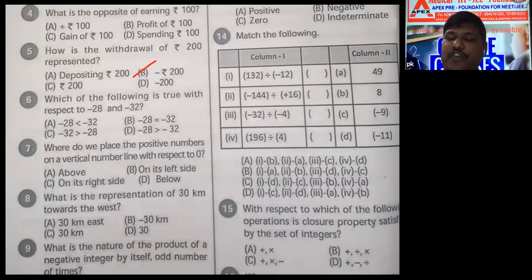Forget about the first 4 questions. Withdrawal means we are taking money from the account, so it is minus 200. Yes or no?